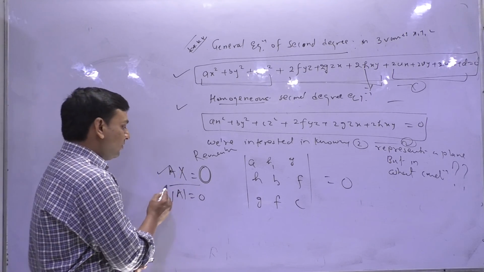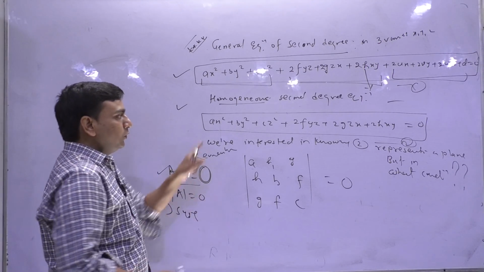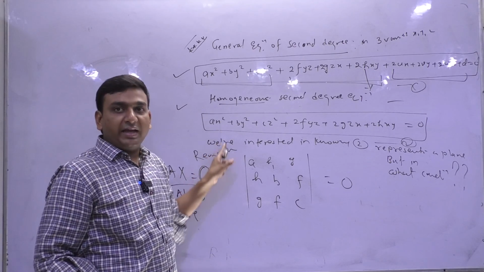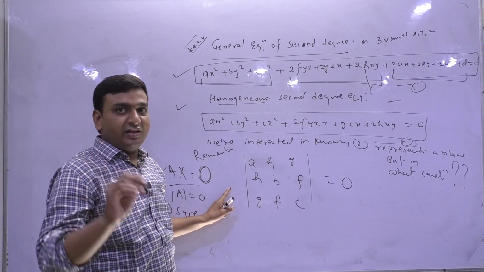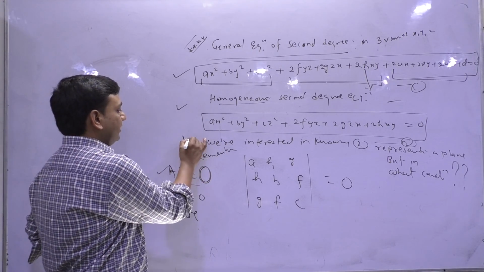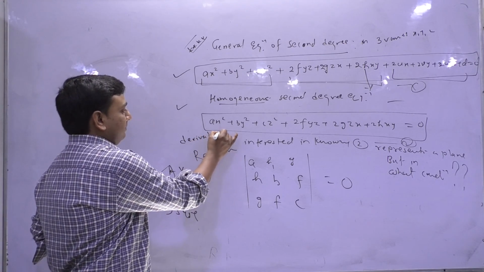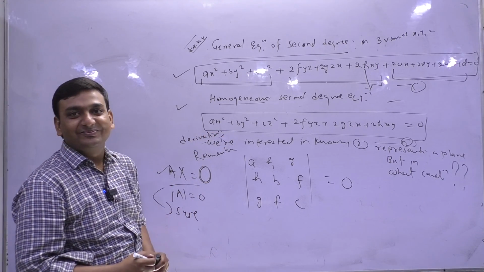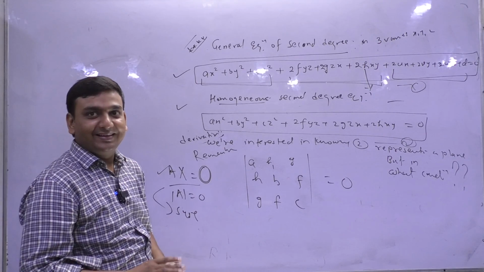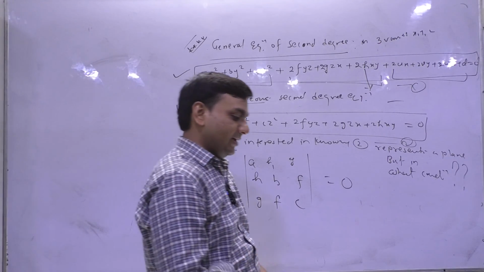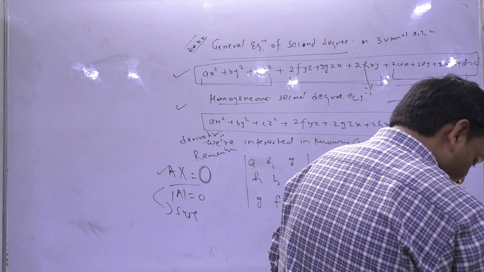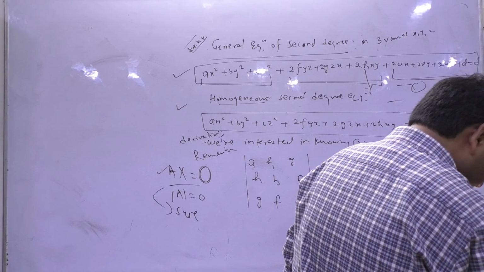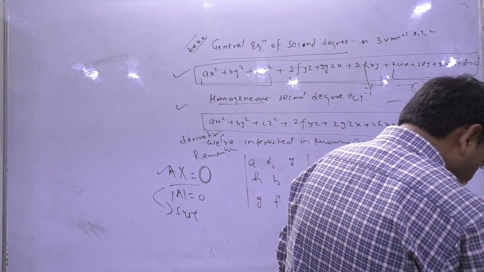ax² plus by² plus cz² plus 2fyz plus 2gzx plus 2hxy plus 2ux plus 2vy plus 2wz plus d equals to 0.